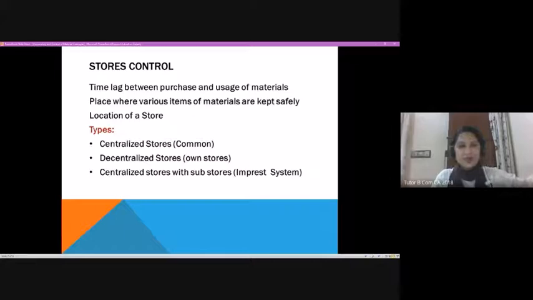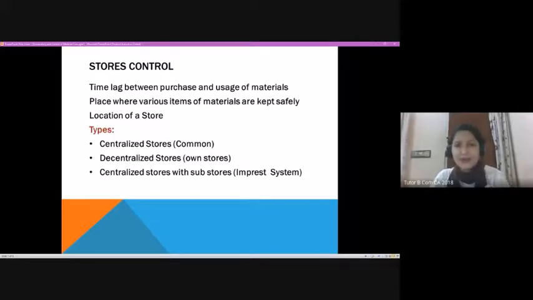So till now we had been talking about material procurement. Now we have got the material. How do we store it? We have to store it, right? Because it may not be issued in bulk at one time to the particular department. We will keep it in store, and as the requirement comes, we will issue it.